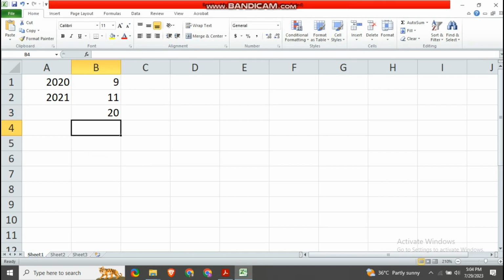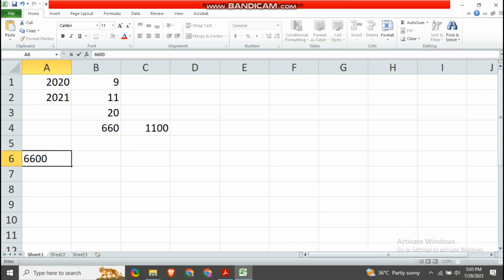Let's calculate the depreciation. As per the straight line method, the depreciation is 6,600 into the rate, which is 10%, divided by 100. So the amount of depreciation is 660 for 1 year. So the depreciation for 20 months should be this amount divided by 12 months into 20 months. So it is 1,100. The amount of depreciation is 1,100. We also know the cost of this asset is 6,600. Let's write it here.